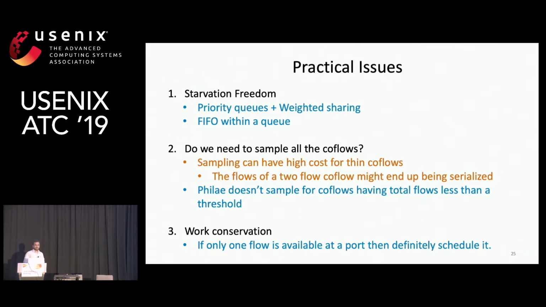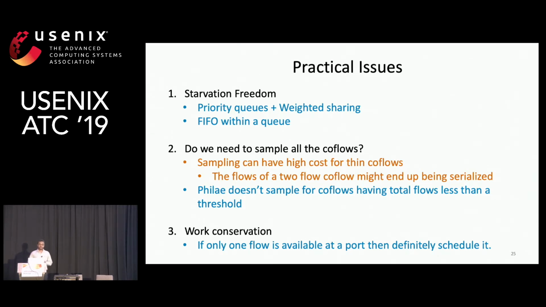Now the next issue was that since Fillet is going to sample flows and then schedule the other flows, what if a coflow has just 2 flows? If we do sampling, then it might end up serializing its flows. So that could have a very high cost on CCT. So for this case, what we do in Fillet is we sample only coflows which have total number of flows beyond a certain threshold. And the default threshold we use was 7.